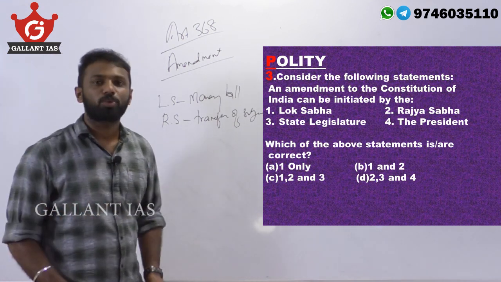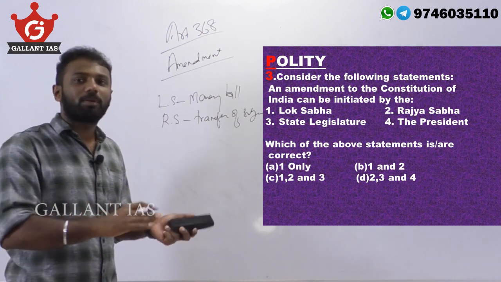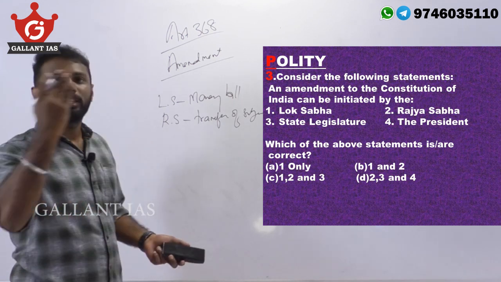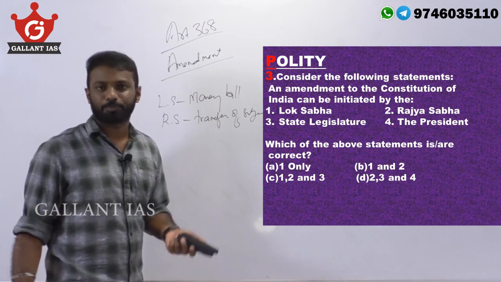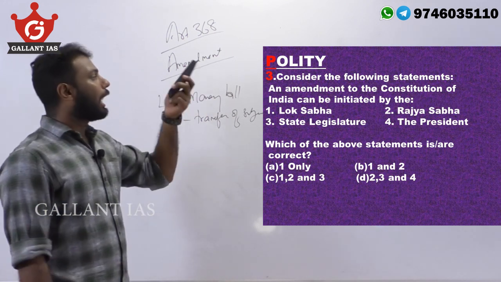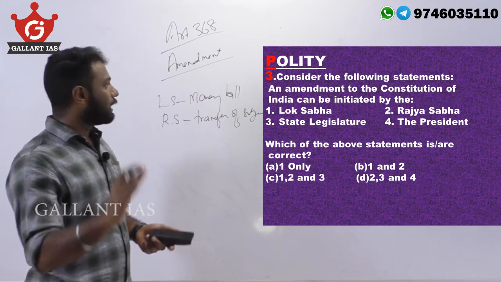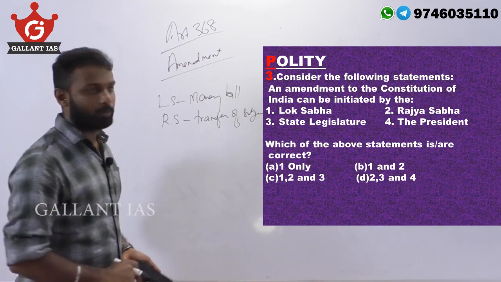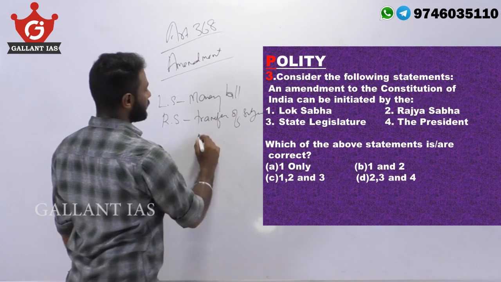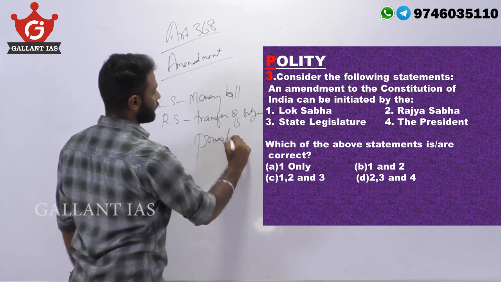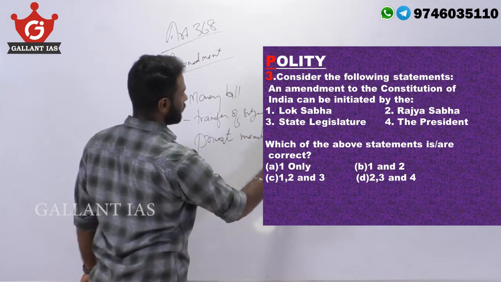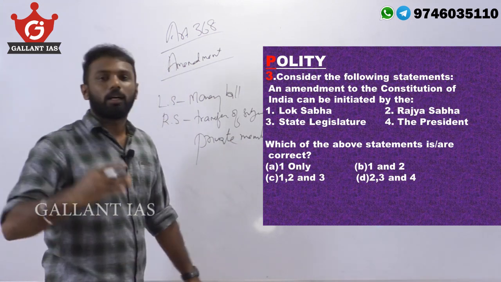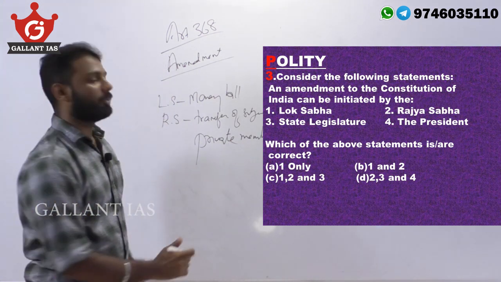But regarding the Constitutional Amendment Act, both Lok Sabha and Rajya Sabha have equal powers because the bill can be introduced in either house. And one more thing to be noted is that the Constitutional Amendment Act can be introduced even by a private member. Private member in the sense, a member who is not a minister.